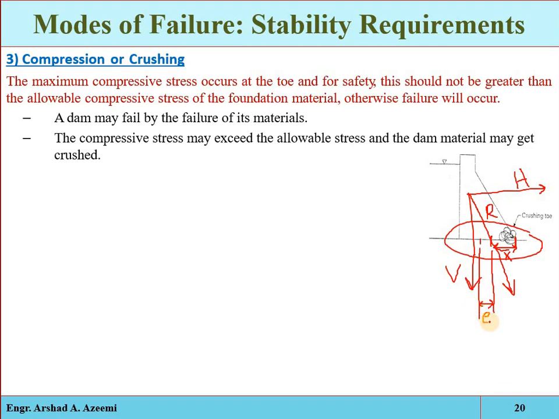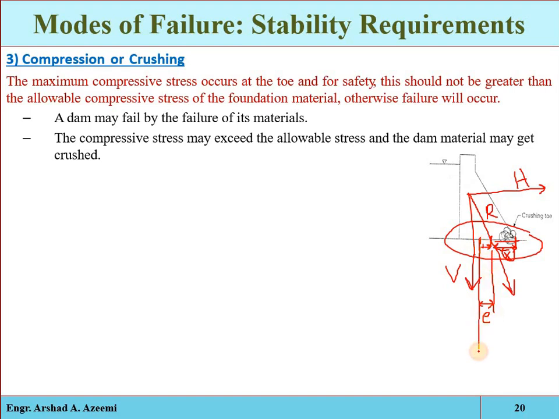It means the distance between the point of application of the direct load and the centroid of the member is called eccentricity. So the distance from the toe point to the point of application is called X bar, and the distance from the midpoint to the point of action of the resultant force is called eccentricity.